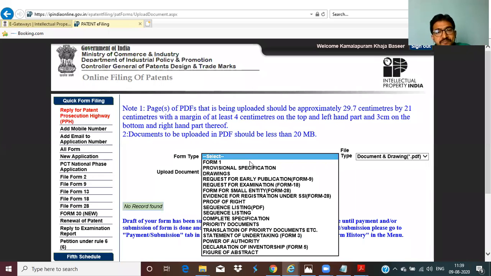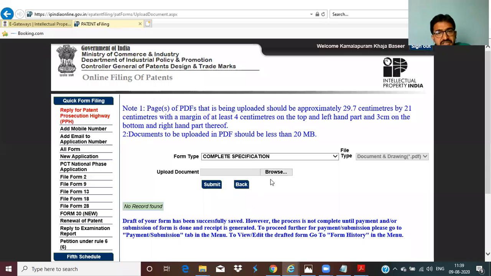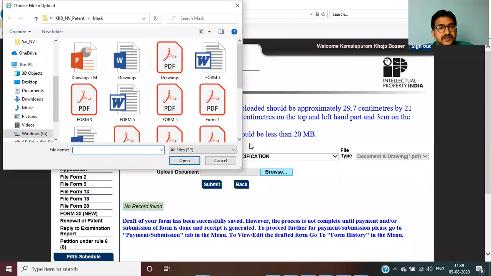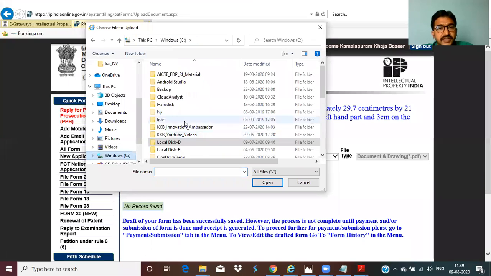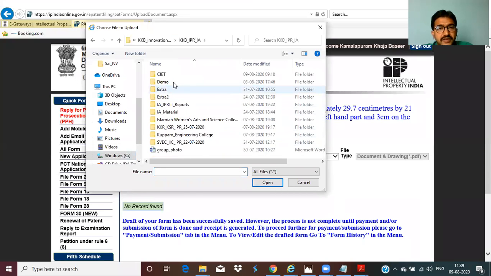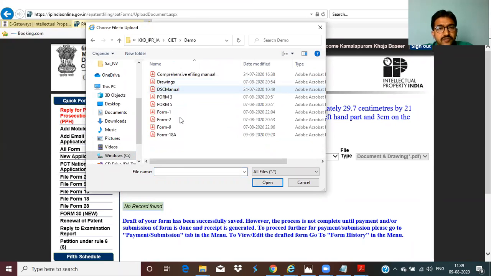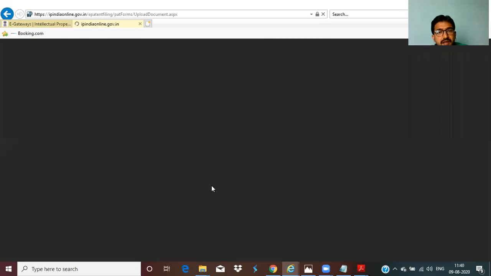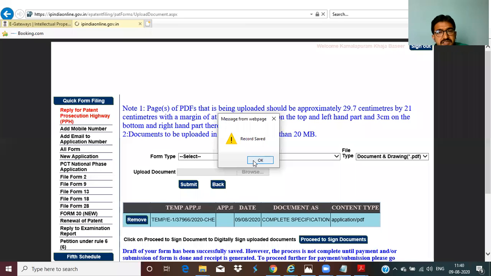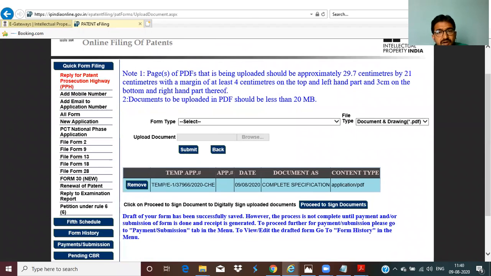Now I'm uploading. First I have the complete specification. Where is it? Here, complete specification. Now click on complete specification. All the formats are PDF only; it supports PDF formats only. Browse it. Now I'm showing the path where it is available. In my CIET demo folder, I have Form 2. Show the path, submit. Now I submit Form 2. It is recorded and saved. Now Form 2 is available.